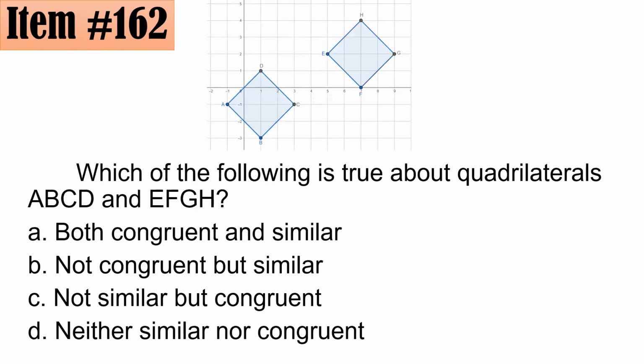162. Which of the following is true about quadrilaterals A, B, C, D, and E, F, G, H? A, both congruent and similar. B, not congruent but similar.